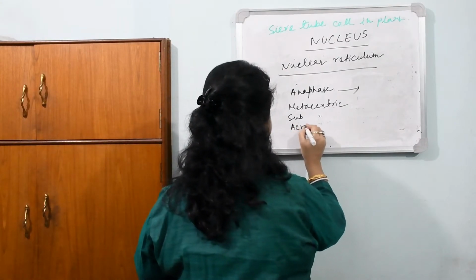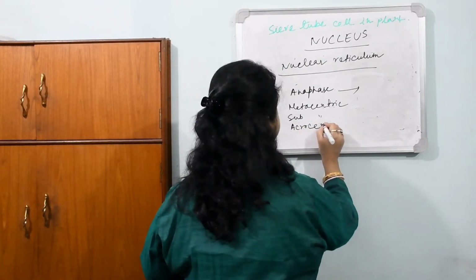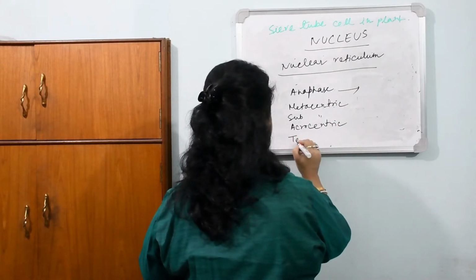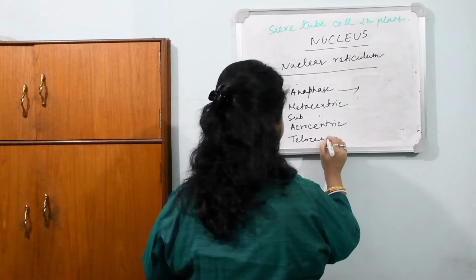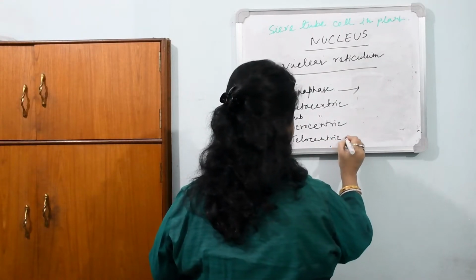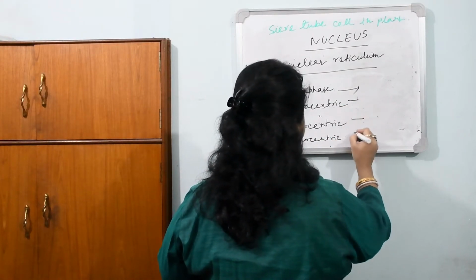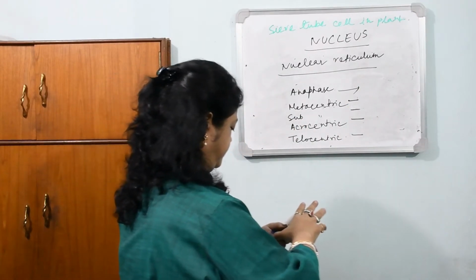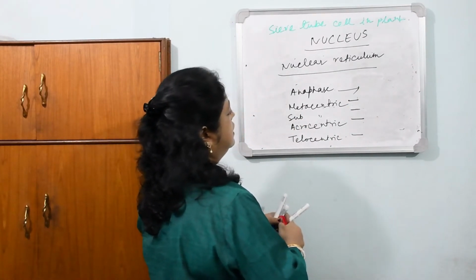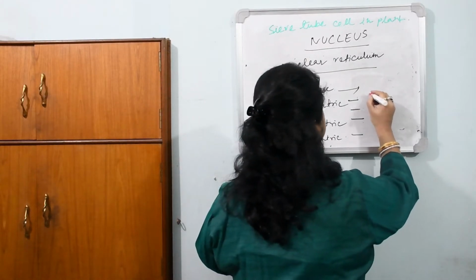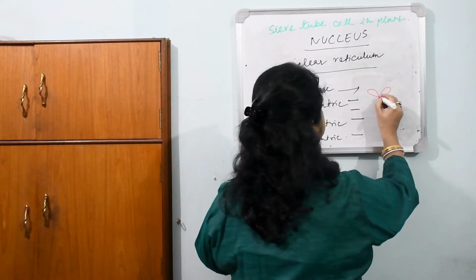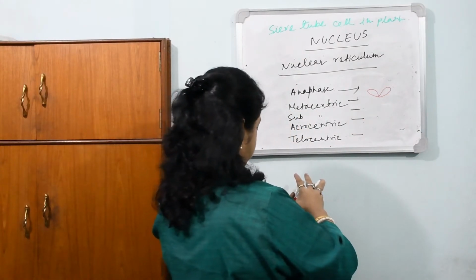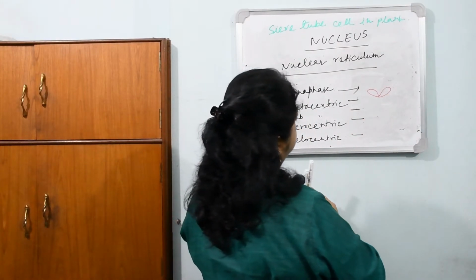Acrocentric, there is a sequence, as you can remember it well. Acrocentric and telocentric. All are given in your NCERT book. Metacentric means it has the centromere at the center. What is the centromere? It connects the chromatids with each other.